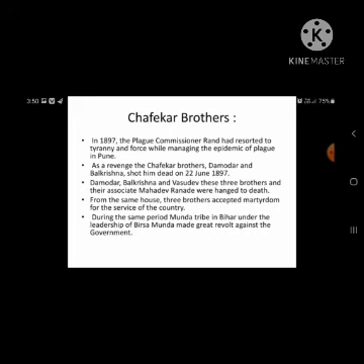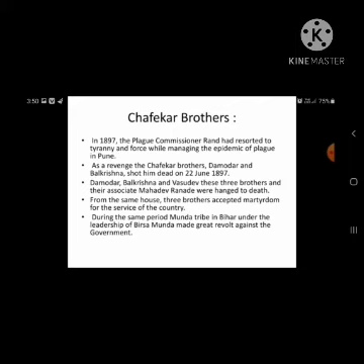From the same house, three brothers accepted martyrdom for the service of the country. As they were very patriotic, they died for the country.